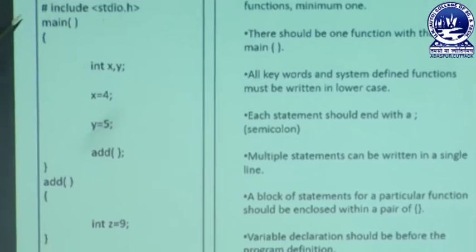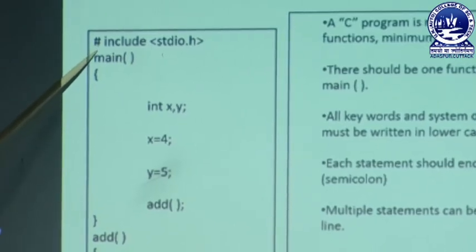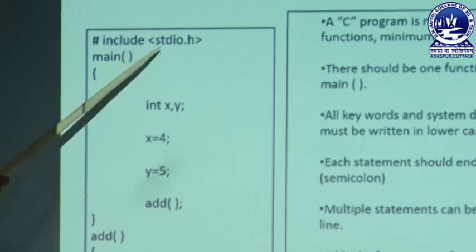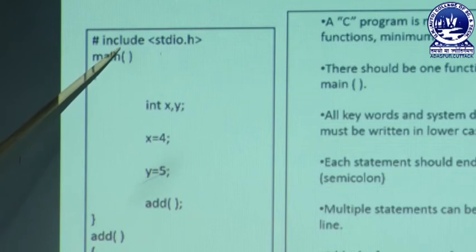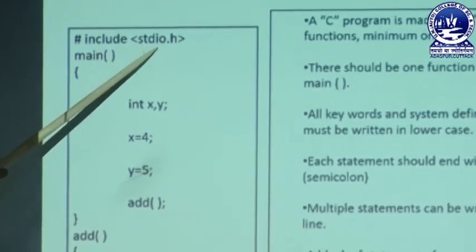Moving to the program part, we can see that we have written hash include stdio.h. What do you mean by hash? Hash is a preprocessor. What is the work of the preprocessor? Its work is to open the header file so that a user can use all the functions related to this header file. What do you mean by include? Include is a directory or folder in which the program is stored by default. So hash is a preprocessor, include is a directory, and stdio.h is a header file.